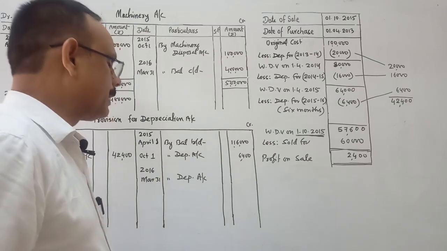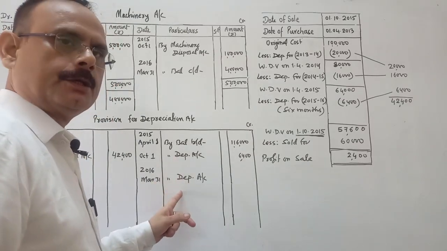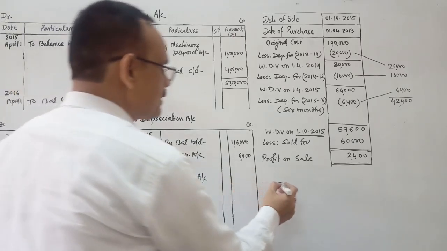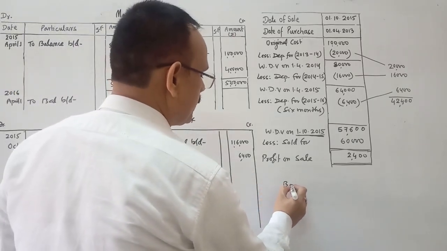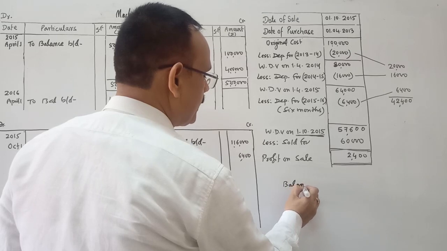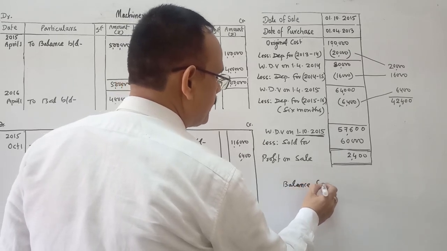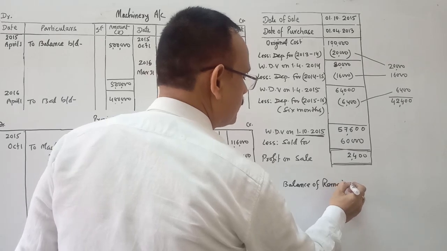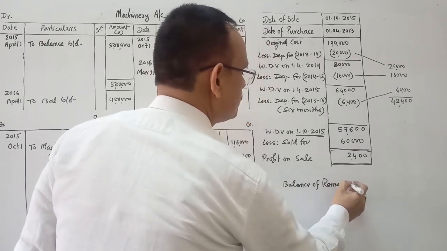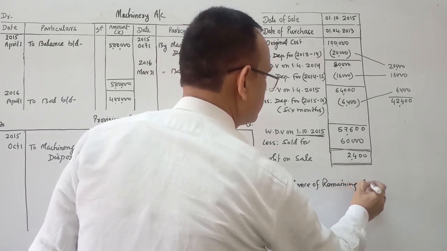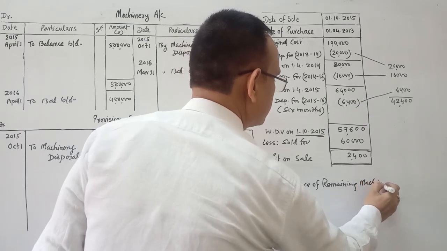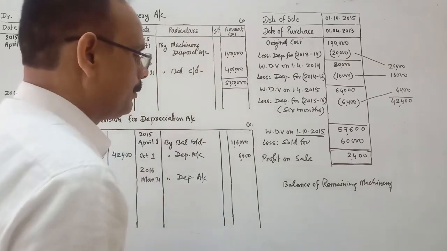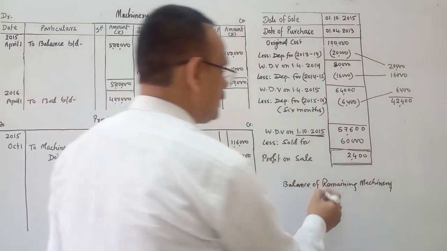Now we will calculate the depreciation of the remaining machinery. So what is the balance of the remaining machinery?